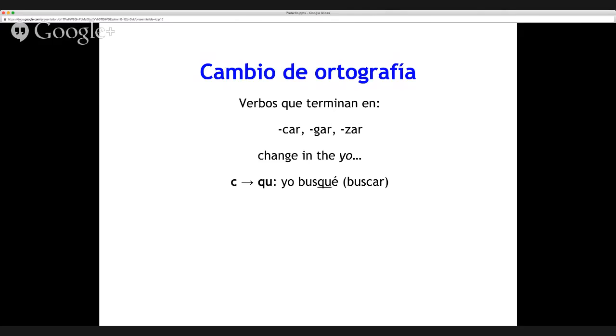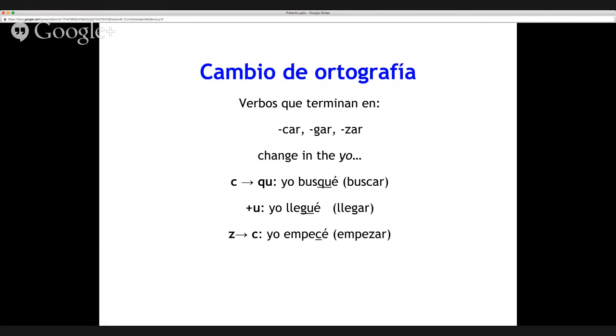And what happens, like with the CAR verb, the C changes to QU. So you end up with busqué. The rest of the conjugation is normal. With the GAR verb, you add in a U. So you end up with llegué, and the rest of the conjugation is normal. And with the ZAR verb, the Z simply changes to C. So you have empecé, ending in CÉ with an accent.